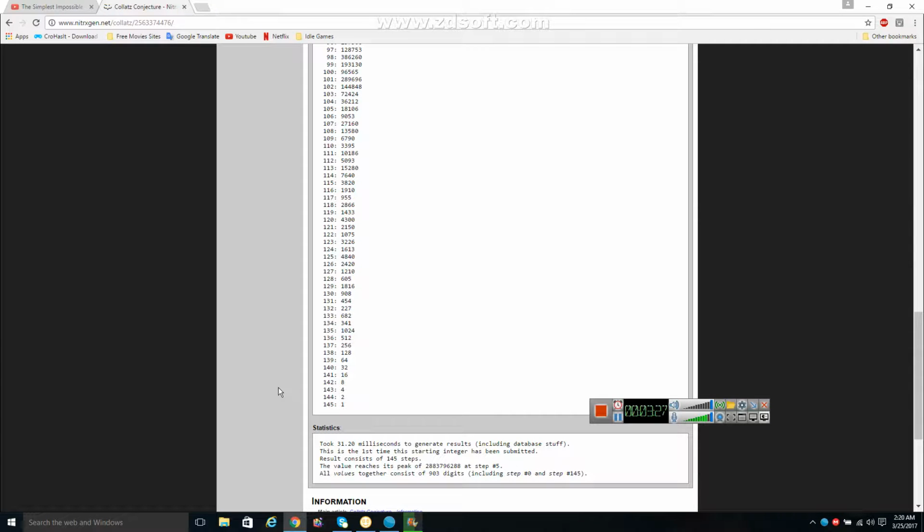Wow, even that took 31.2 milliseconds to generate the result. This is the first time this starting number has been submitted. I have been one of the first. The value reaches its peak at step 5. Wow. All values together consist of 903 digits, including step number 0.